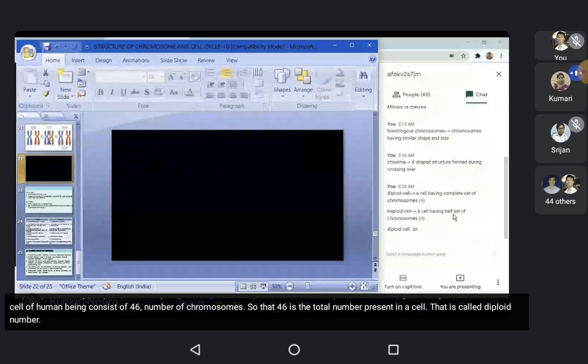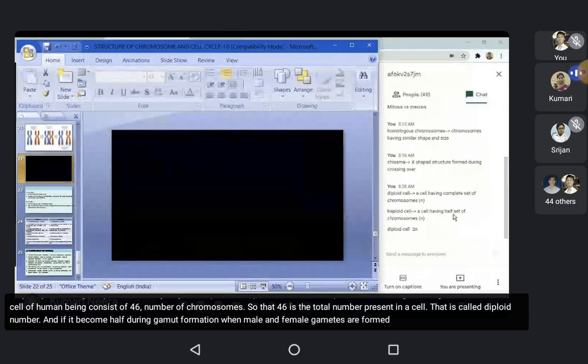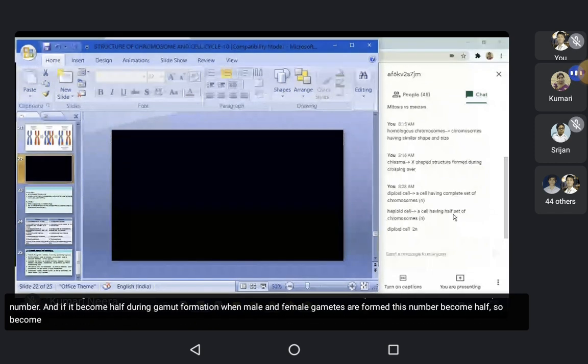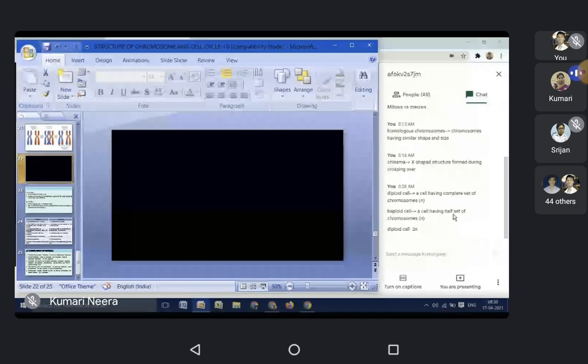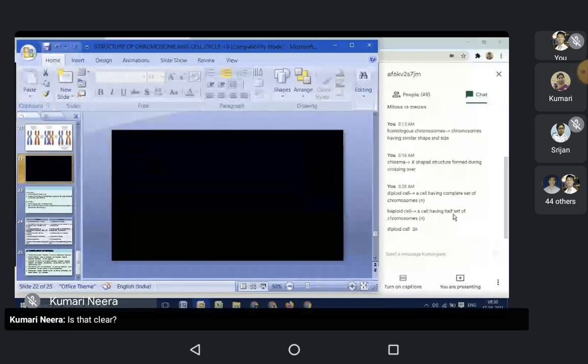And if it becomes half during gamete formation, when male and female gametes are formed, this number becomes 23. That is called half set of chromosomes or haploid. Understood? Is that clear?